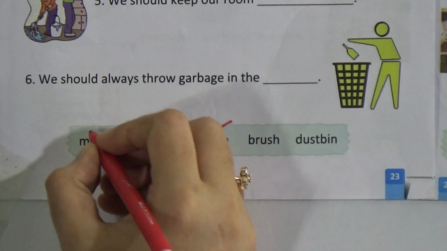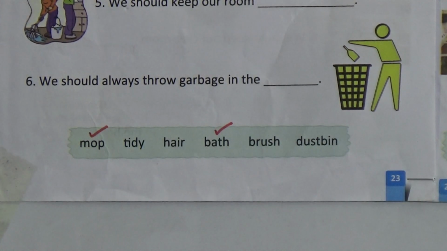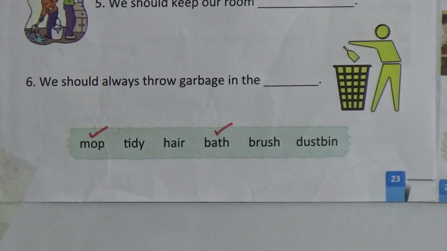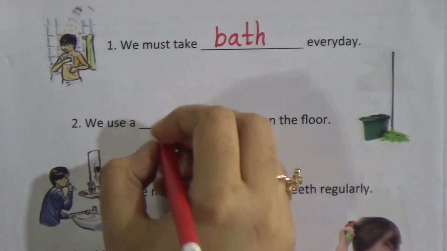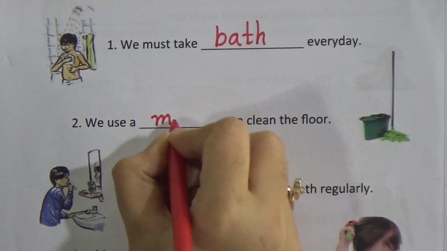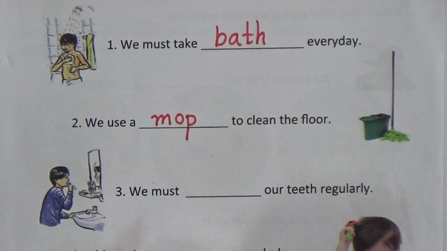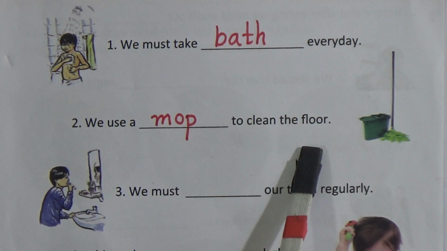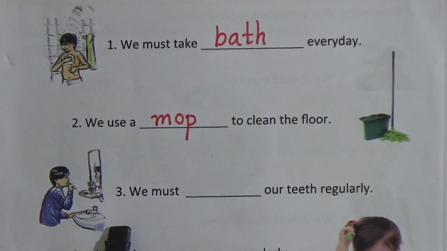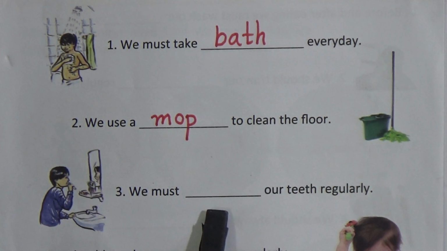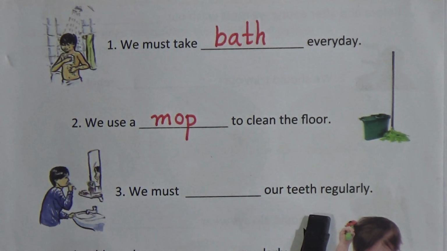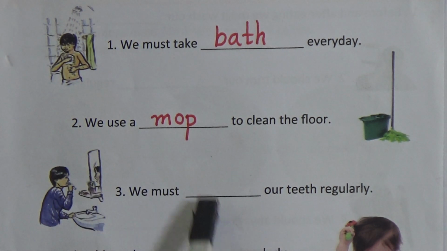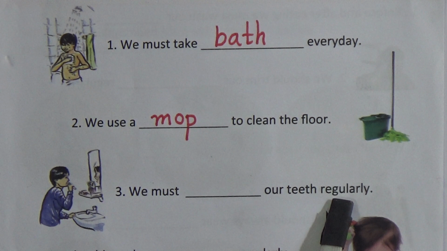Now we will take this word from here and write mop, M-O-P. We use a mop to clean the floor. Next one, 3 number. We must dash our teeth regularly. We must brush our teeth regularly.